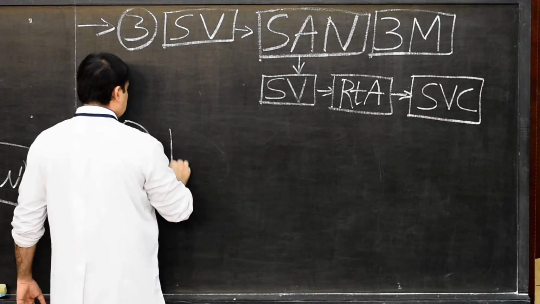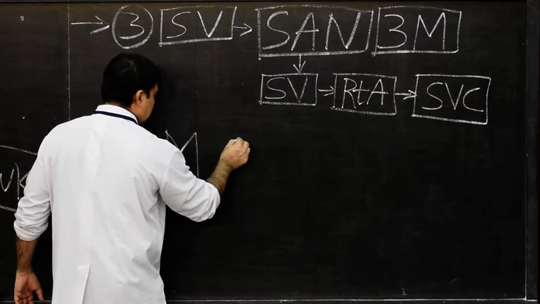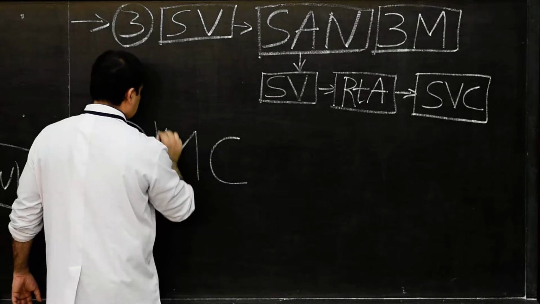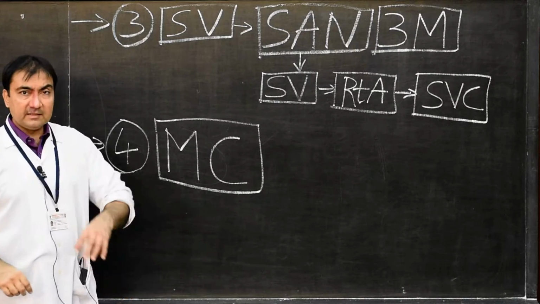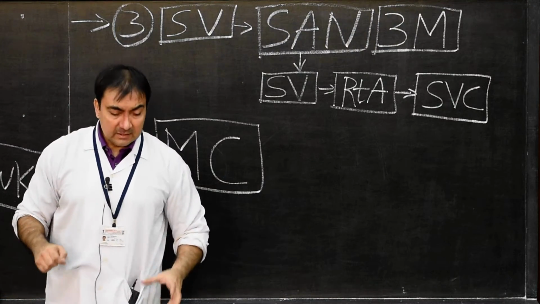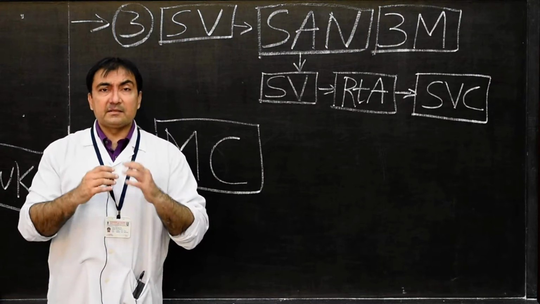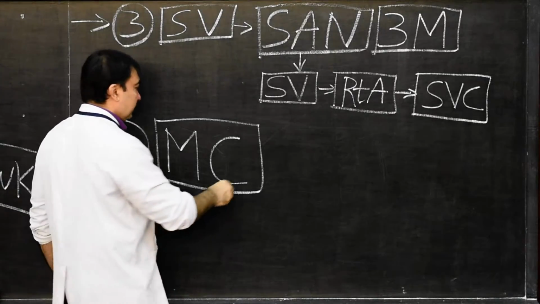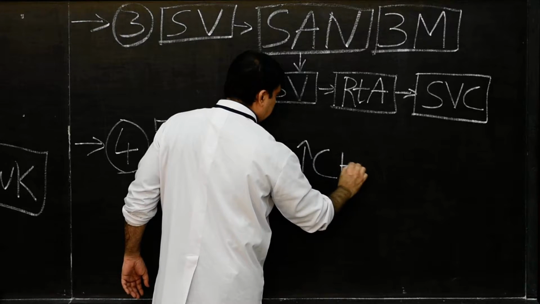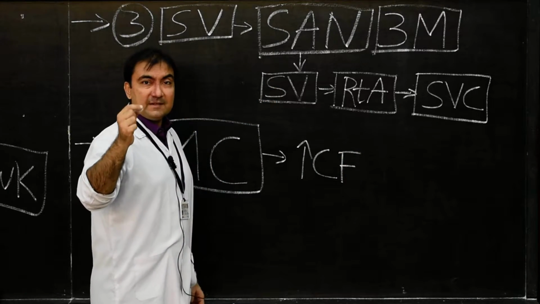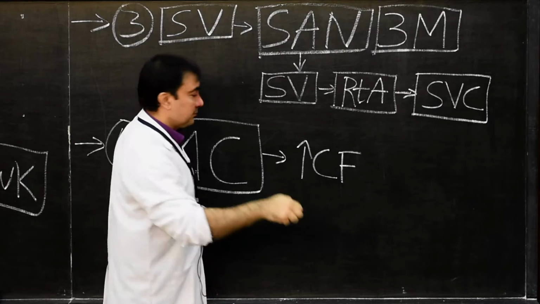So all the muscle fibers of the heart will start contracting. As a result of which, very important, there will be an increased amount of circulation of the fluid through the intraembryonic coelom.